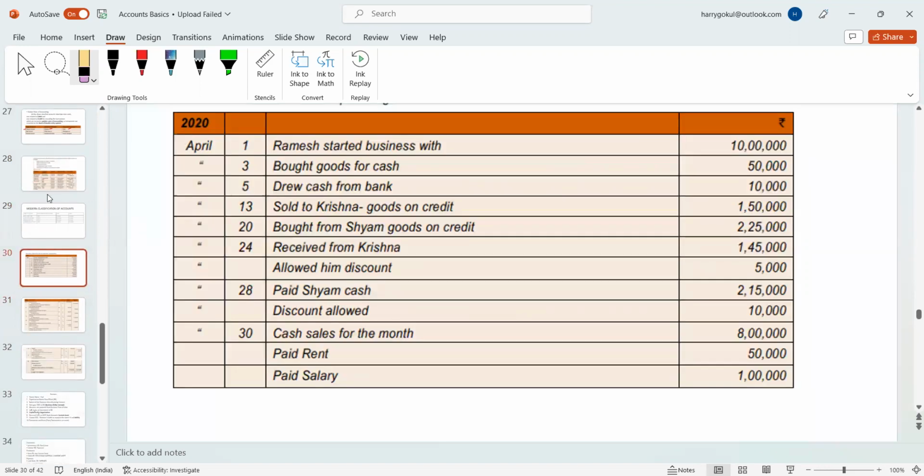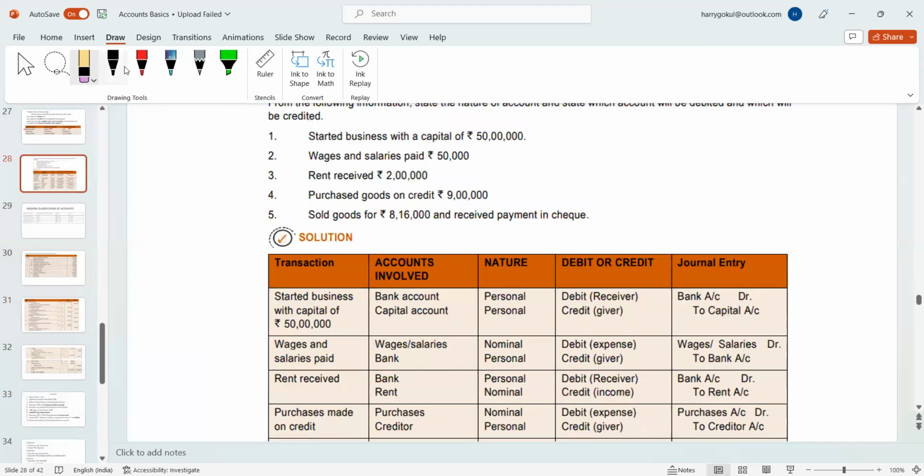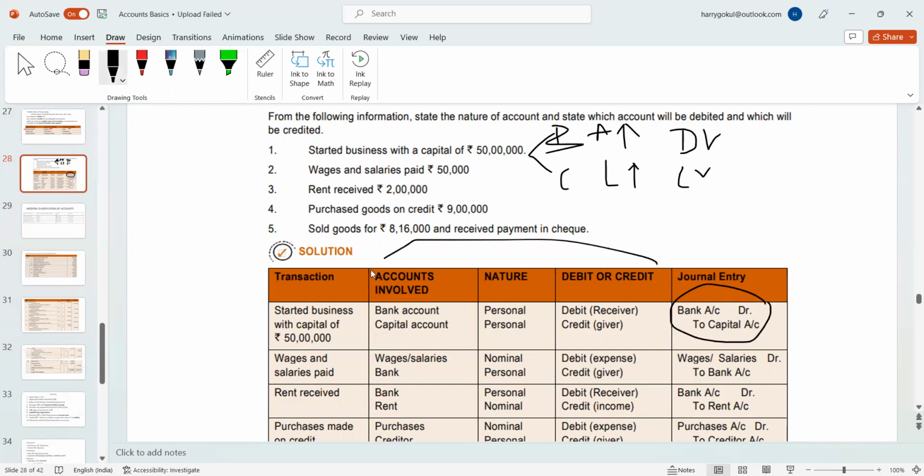For example, with the same sum, right now we have got two things: one is capital, one is bank. Bank is nothing but an asset, and it's increased. Capital is nothing but a liability, which is also increased. If an asset is increased, you need to debit it. If a liability is increased, you need to credit it. So the entry will be the same, but the approach you take won't be like this.